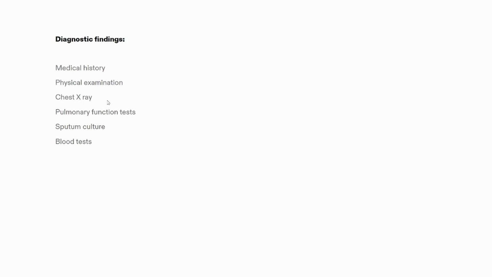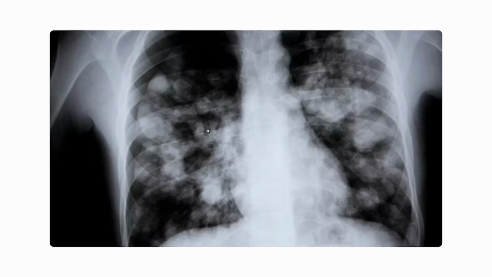But in most cases, we are not able to identify the bronchitis with the chest X-ray. Pulmonary function test, sputum culture and the blood test. In case of the sputum culture, if any infections or any microorganisms will be seen, thus we can be able to identify what is the main exact cause of bronchitis. In chest X-ray, we can observe the bronchial tubes, the opacity will be seen.